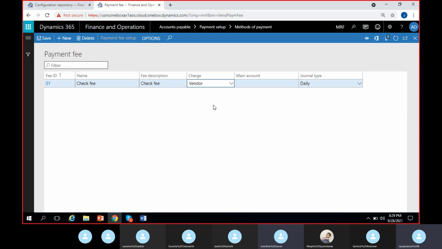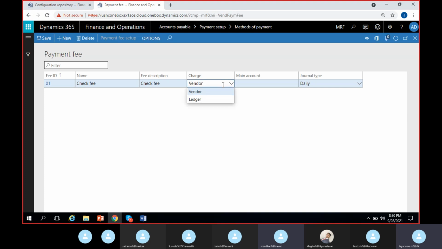Mostly we will not select vendor because if you want to charge it on the vendor, it will directly get charged on the vendor. Suppose you are giving a 1000 rupees check and there is 10 rupees fee on the check, then it will directly get charged to the vendor. So that vendor only will pay that amount. So through our bank, 1010 will be deducted, right? Normally. So we can give it onto the vendor so that we will deduct that 10 rupees and we'll pay the remaining 990. The 10 will come under bank charges and we will retain it from the vendor payment itself. The check will be sent for 990. 10 will be taken by the bank like that.